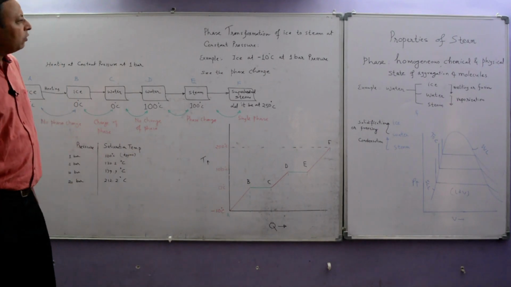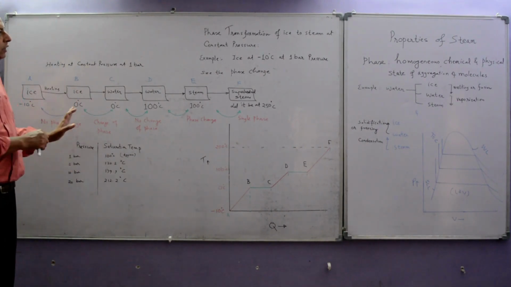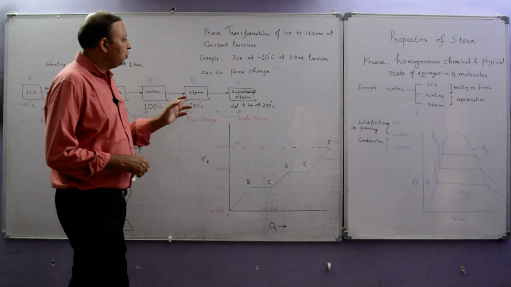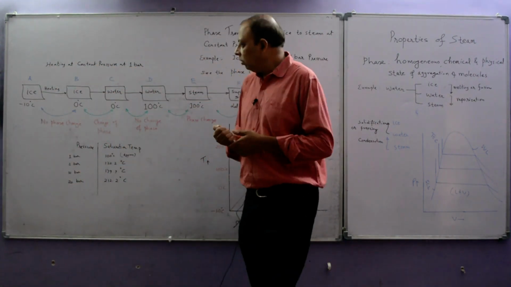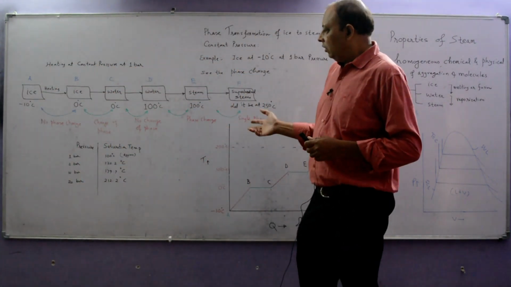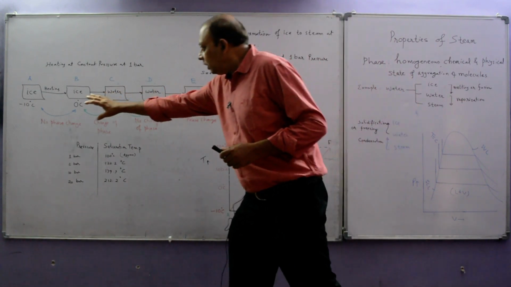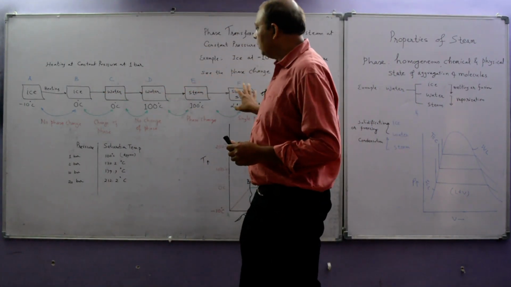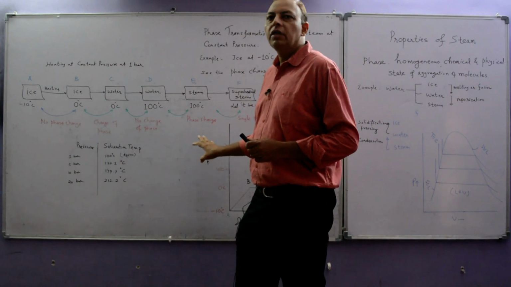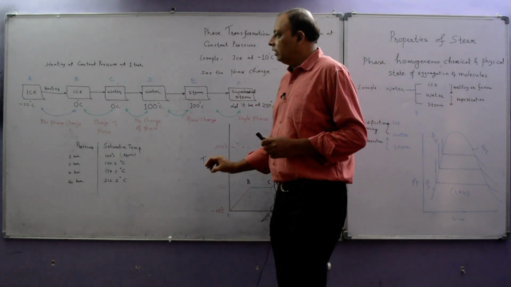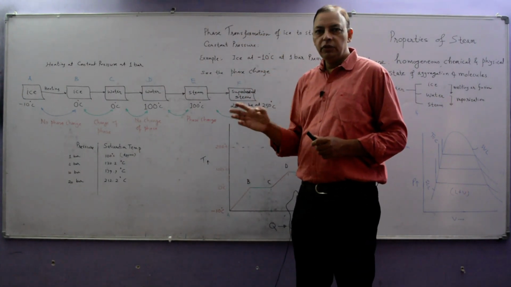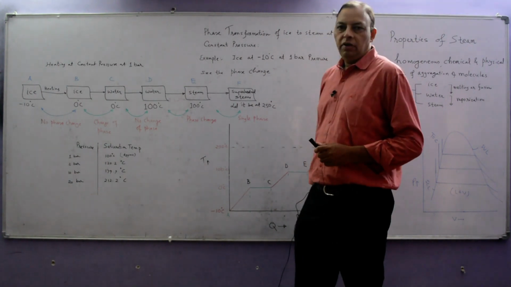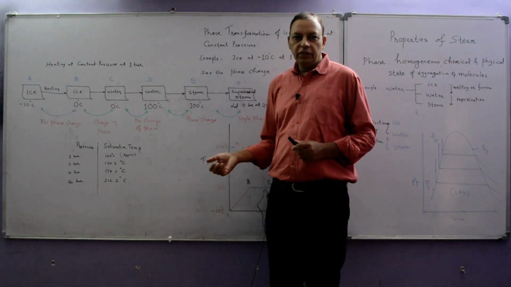So we can conclude that the phase transformation of ice to steam will be clear to all, and similarly on the basis of this block diagram we can calculate the enthalpy. Enthalpy calculation means enthalpy of sensible heat and enthalpy of latent heat, in the next lecture. Thank you.